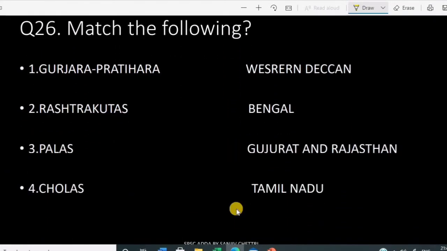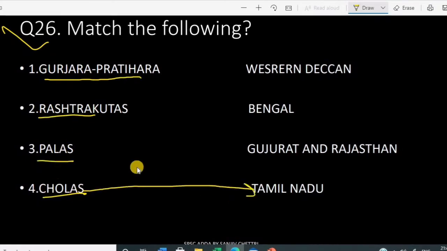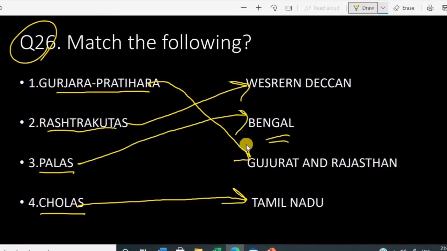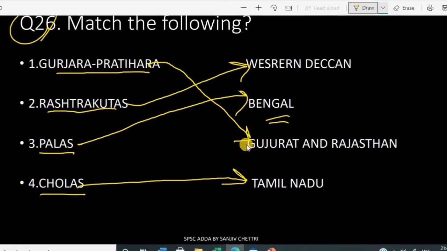So match the following. Question number 26. We have to match the places where they ruled: Gurjara Pratiharas, Rashtrakutas, Palas, and Cholas. Cholas, we know, it's Tamil Nadu. Rashtrakutas, we know, Western Deccan. Now Gurjara Pratiharas used to rule over Gujarat and Rajasthan. Basically, these two rulers were from northern India. Palas were from Bengal. Okay, so this can also be asked in a question.